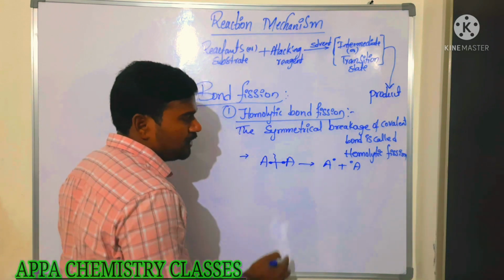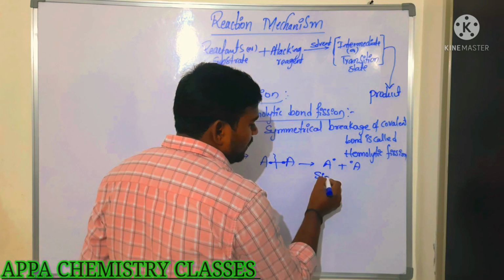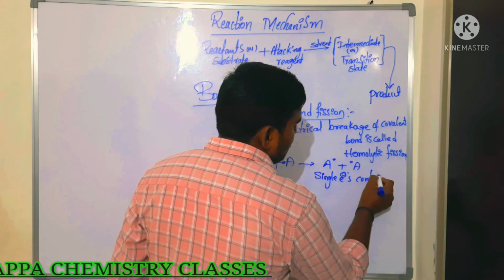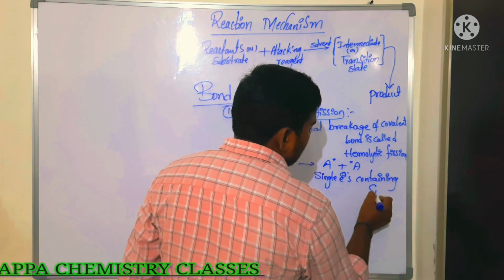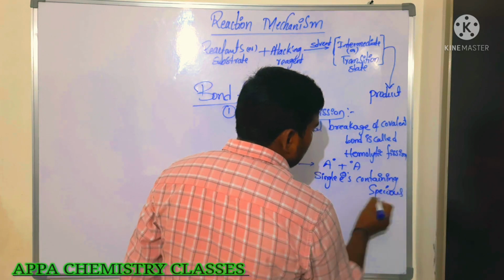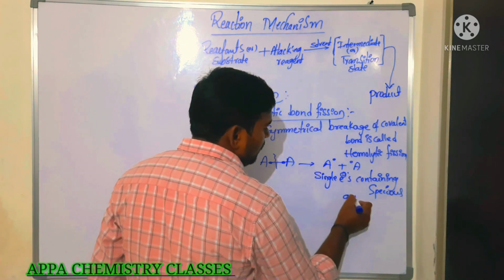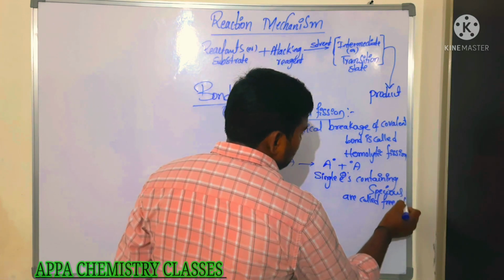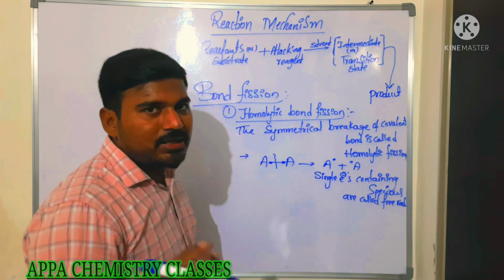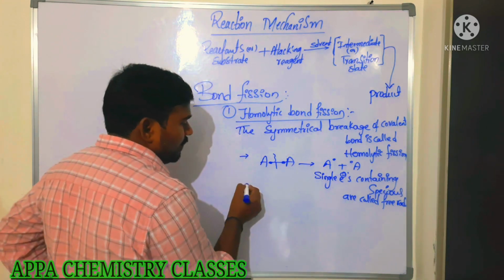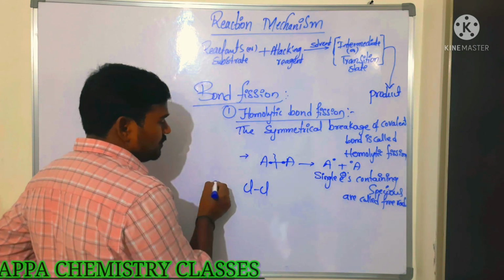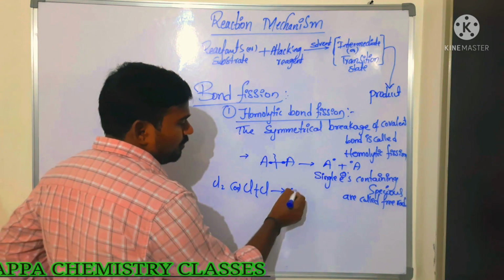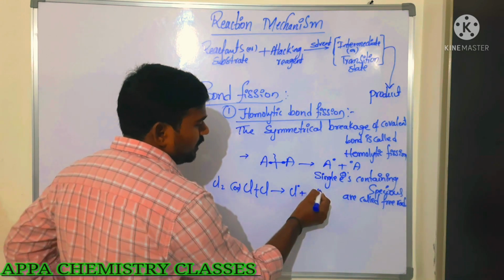Then we are getting radicals. These single-electron containing species are called free radicals. These are called free radicals. These free radicals are high energetic species. Now if you take the two chlorine atoms in a chlorine molecule, the symmetrical breakage of covalent bond takes place. We get two chlorine radicals.